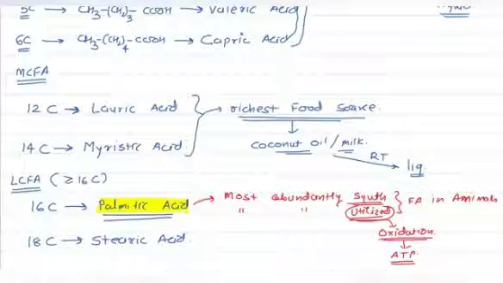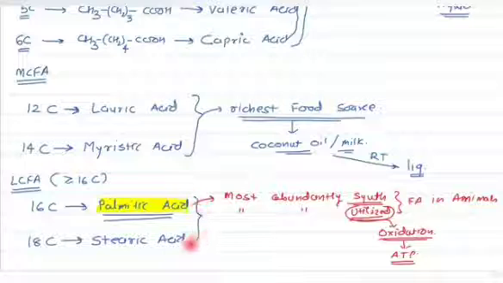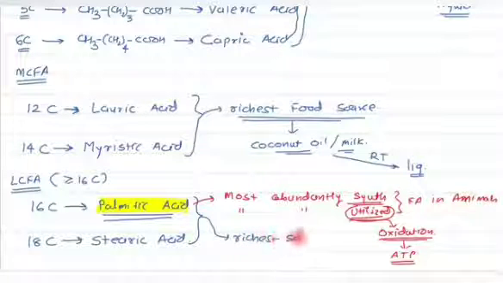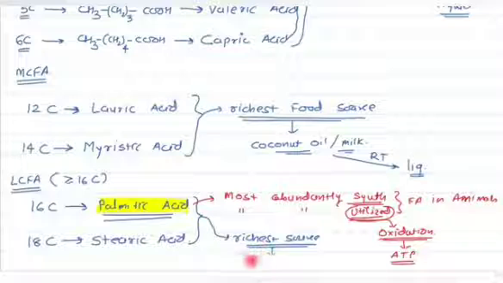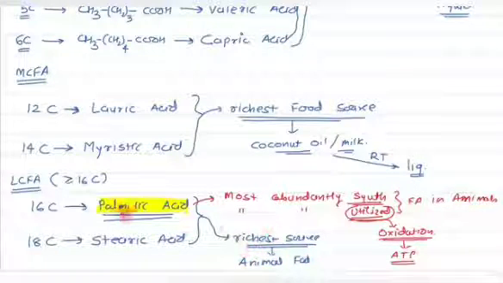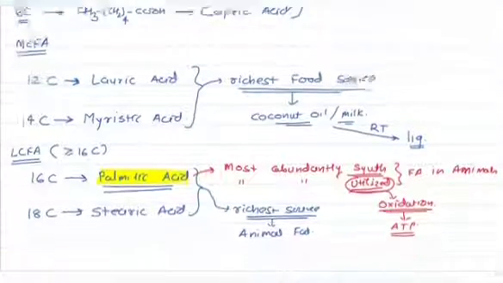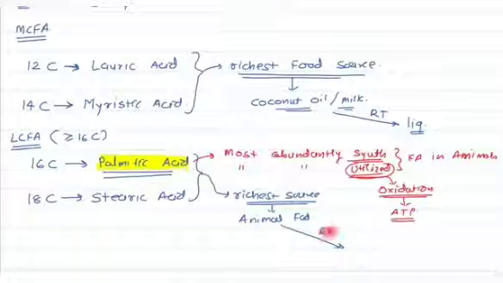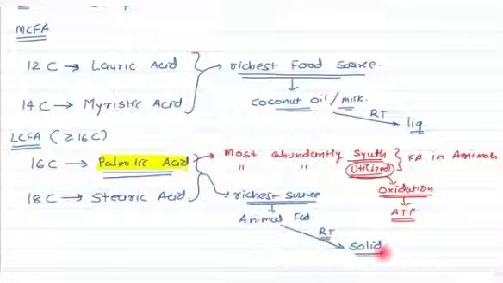Now let's come back to the food sources. What are the food sources of palmitic acid and stearic acid? As it is the most abundantly synthesized fatty acid in animals, what should be its richest source? The richest source is animal fat. If you are taking a non-vegetarian diet, animal fat is the richest source of palmitic acid. Now, animal fat at room temperature is solid or liquid? Of course, it remains solid.